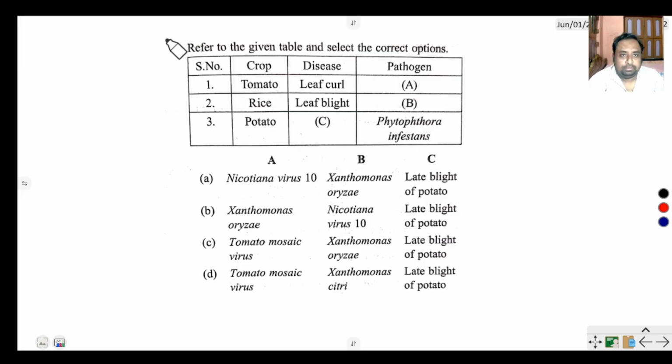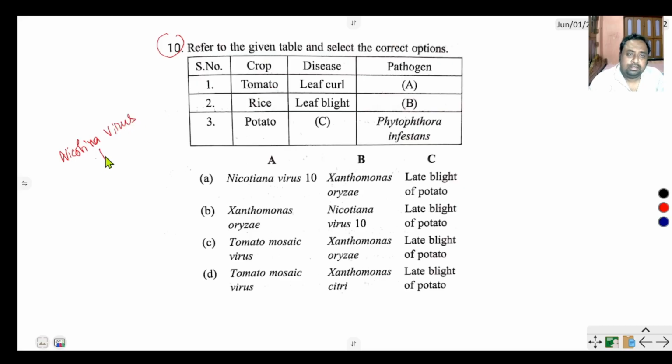Next question number 10 refers to the given table, select the correct option. Serial 1 to 3: crop, disease, pathogen. The tomato is affected by tomato mosaic virus or Nicotiana virus.